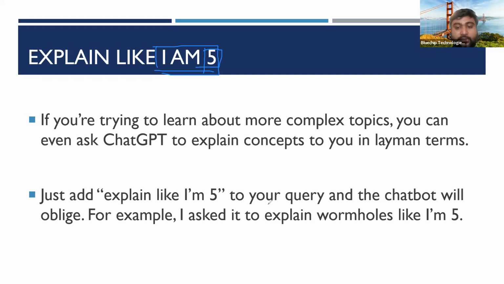So you can see, explain like I'm 5. I asked to explain the wormhole like I'm 5. 5 means 5-year-old. Imagine you are explaining a certain thing to your children. Let's say you are explaining something a little bit complex to your children, how are you going to do that? You are going to simplify it, based on the age of the user. If it is a small child or a teenager, your explanation is different. That is what ChatGPT is doing.